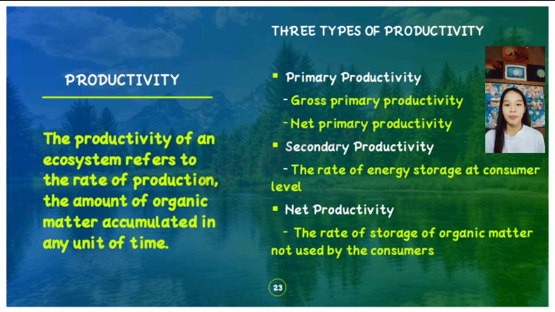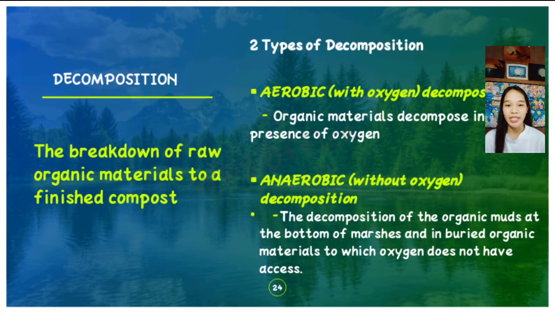Next is the secondary productivity. It is the rate of energy storage at consumer level. So in this type, it is where the energy was stored for the consumer. And next was the net productivity, the rate of storage of organic matter not used by the consumers. In this type of productivity, it is where the energy stored was not used by the consumer.